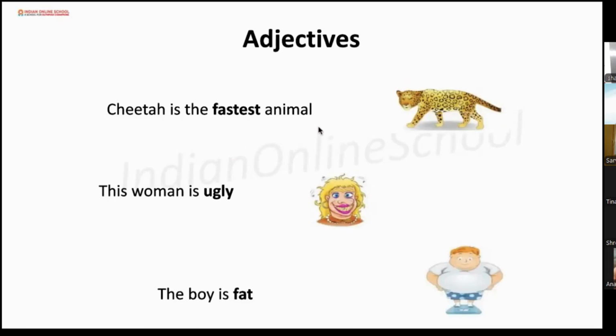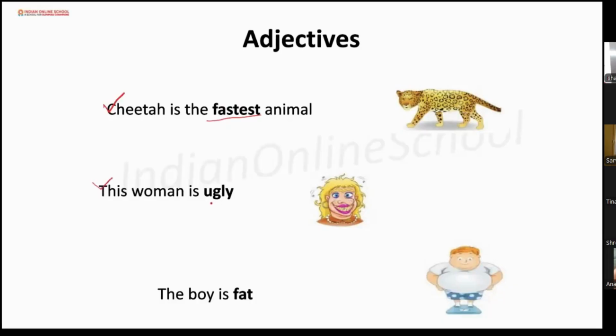Can you see the pictures in the slide? Yes, ma'am. Can you please read the first sentence for me? Cheetah is the fastest animal. So which one is the adjective here? Fastest. Very good. Now, Shreyansh, can you please read the next sentence for me?